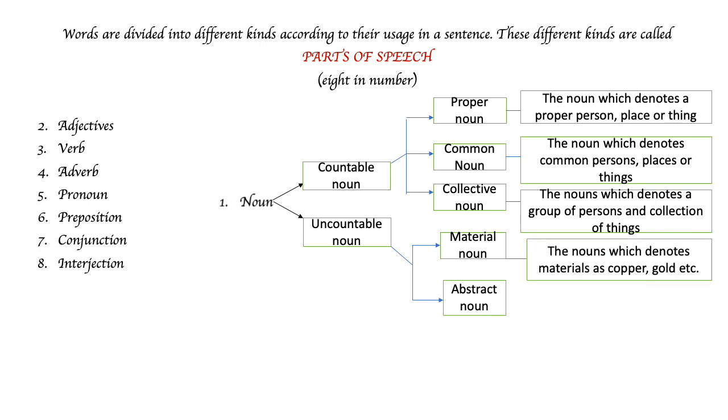Material nouns denote materials. For example, copper, silver, tea, etc. Whereas abstract noun denotes quality, action, or condition. For example, wisdom, humanity, pride, bravery, childhood, etc.